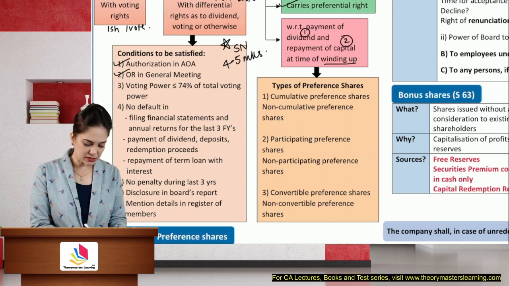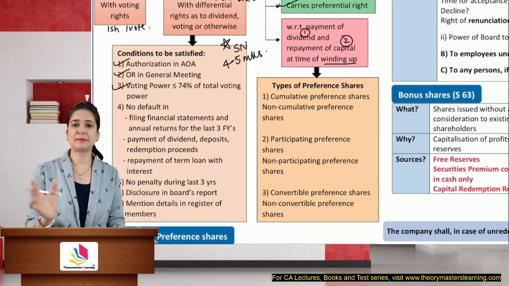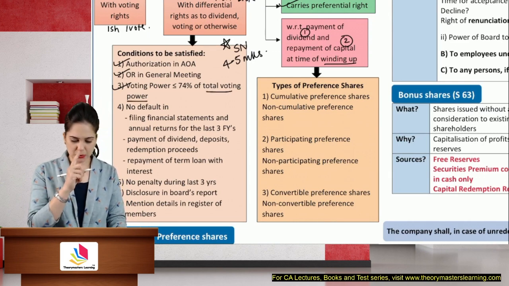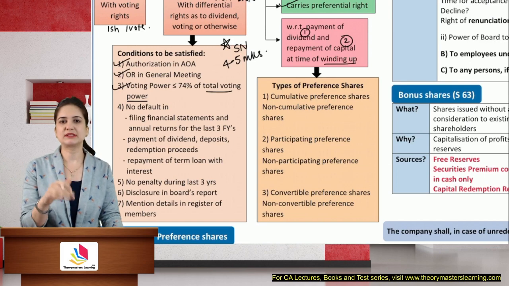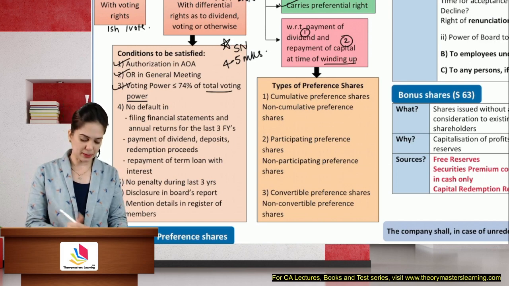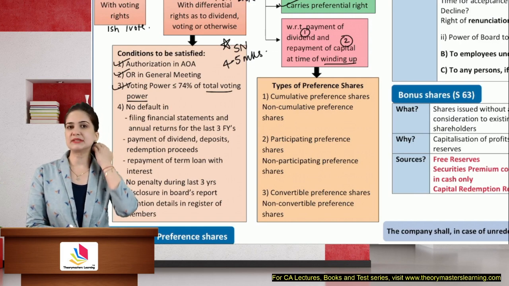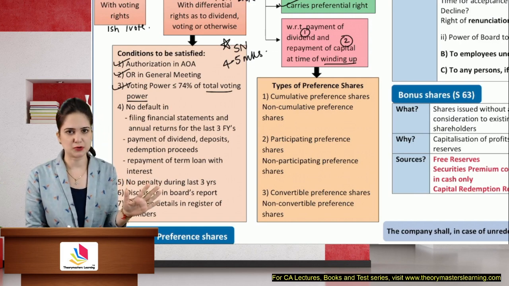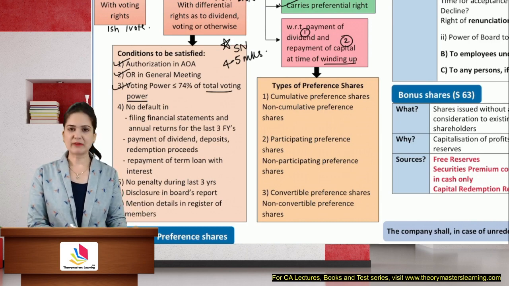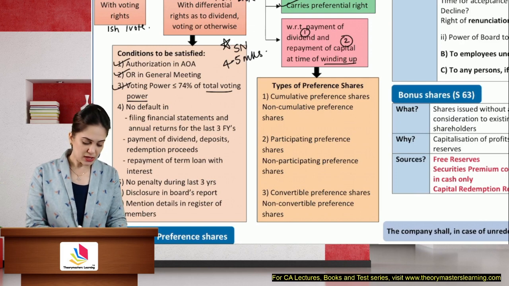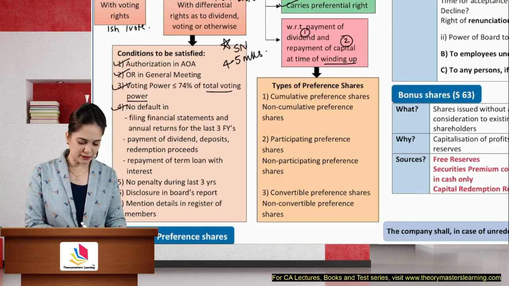Voting power of these DVRs should be less than 74% of the total voting power of the company. So you cannot issue DVRs which have more than 74% of the voting power. The company should not have defaulted. And I forgot to mention that the 74% is the aggregate of all the DVRs that you have issued. So the voting power of all the DVRs should be less than 74% of the voting power of the company. No default in filing of the financial statements and annual returns for the past 3 years.